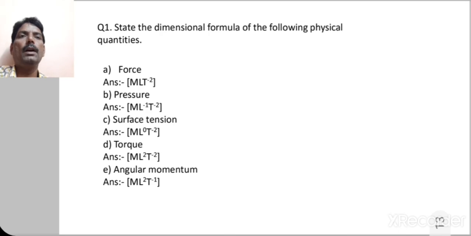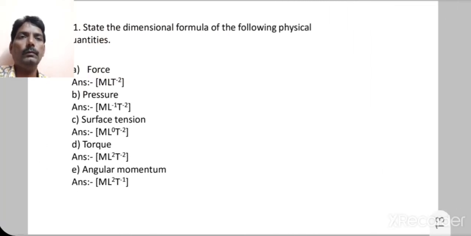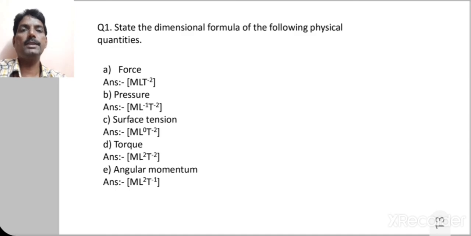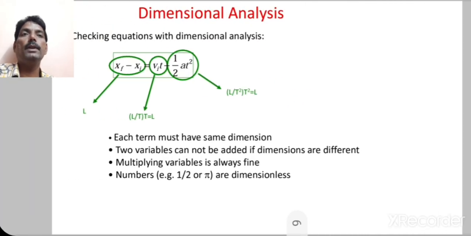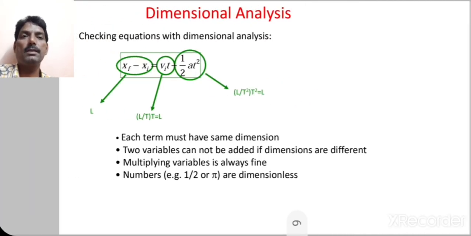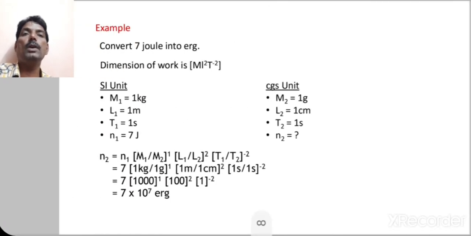So dear friends, in this particular session we have discussed the dimensional formula, how to use this dimensional formula for the various physical quantities, the fundamental quantities and the derived quantities, and how to check, by using dimensional analysis, the consistency of equations. That means if the dimensions on both sides of the equation are the same, then that equation is dimensionally correct. And how to convert from one unit into another unit, this also we have explained here.